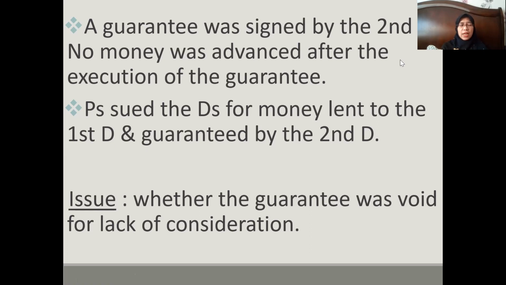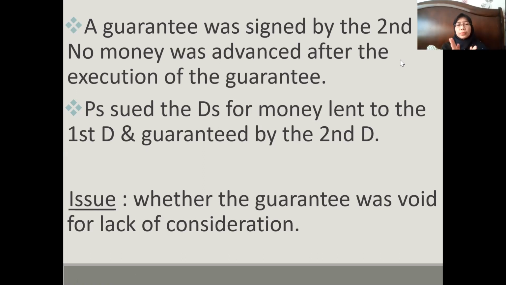But even despite the signing of the guarantee, no money was advanced after the execution of the guarantee. So now the bank sued the defendants for the money lent to the first defendant and guaranteed by the second defendant. Because the guarantee came at a later stage, during payment of the loan.